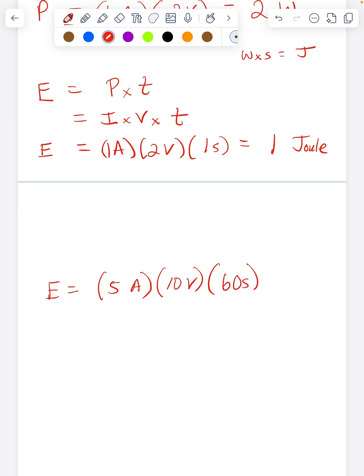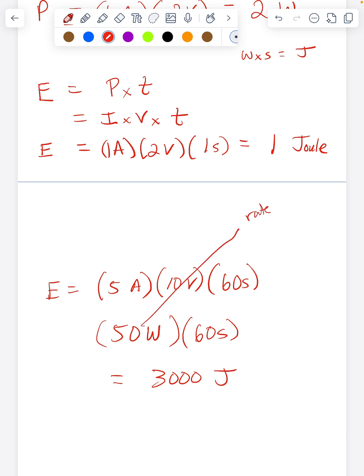5 times 10 means the power is 50 watts. Then 50 watts times 60 seconds gives you 3,000, which means you would have used 3,000 joules. So 50 watts is the rate at which you're transferring energy, 50 joules a second.